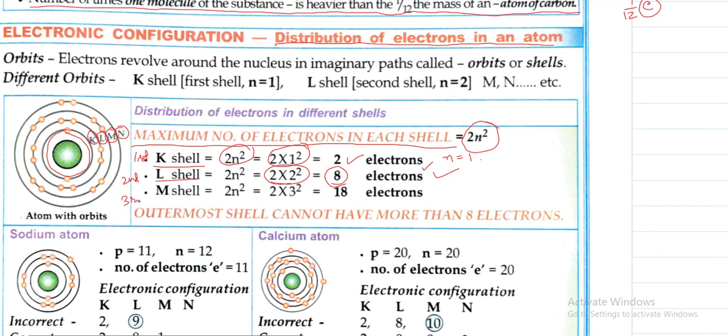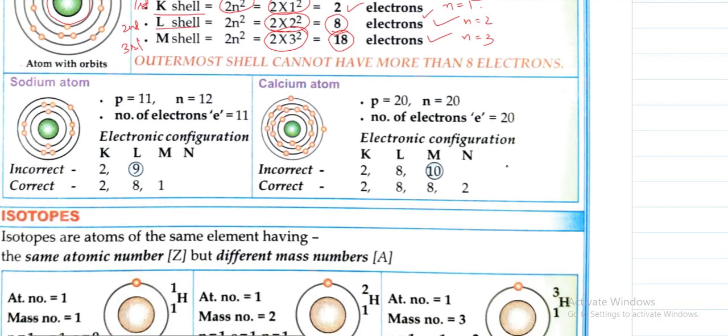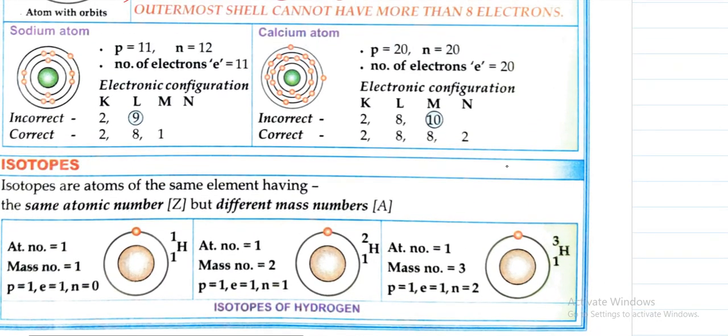Similarly for the third shell, M shell, the maximum number of electrons is 2 into 3 square, that is 18 electrons can be occupied in the third shell. So here n is equal to 2 and here n is equal to 3. Everywhere we will apply 2n square to know the maximum number of electrons. Similarly now we will apply the same rule and find the electronic configuration of various elements.